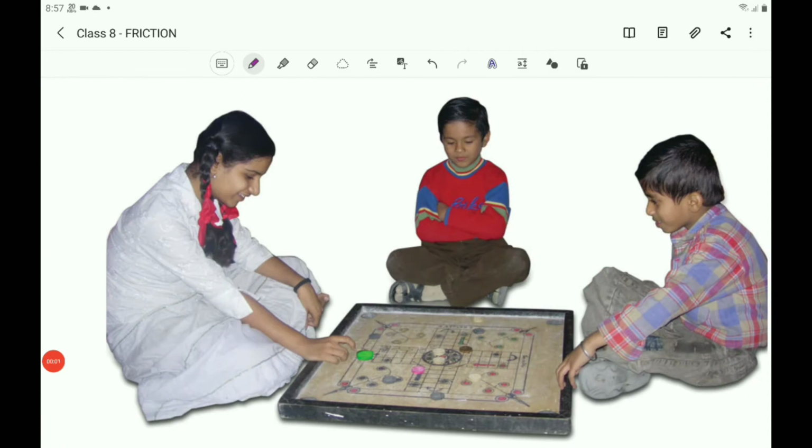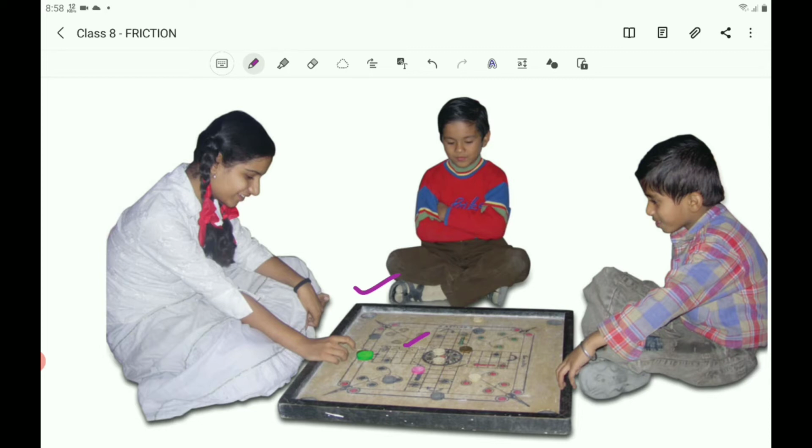Children, now let us discuss the disadvantages of friction. In many situations, friction is undesirable. Friction is not required. When you are playing carom, if there is more friction, the carom pawn and striker will not move properly. So, you will lose interest. In this situation, friction is to be reduced as it is not required.